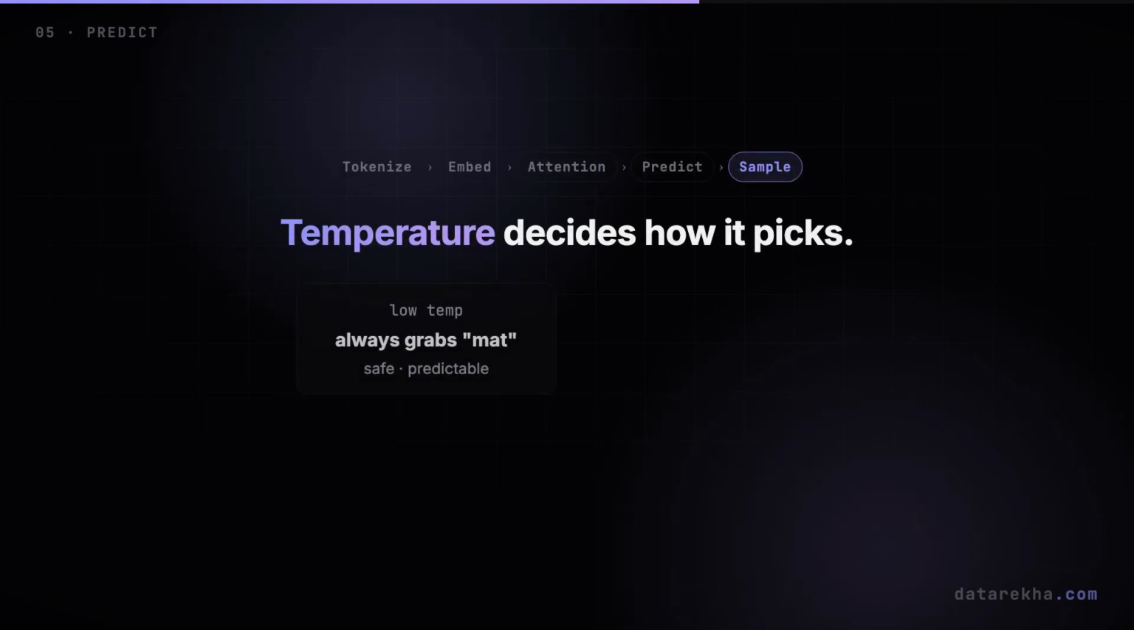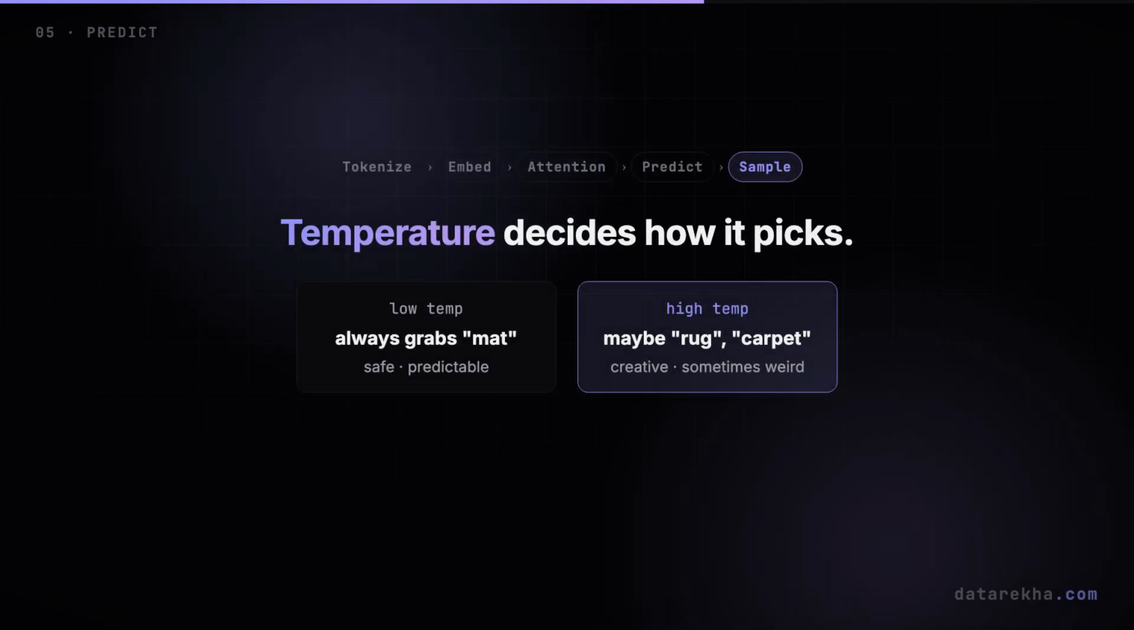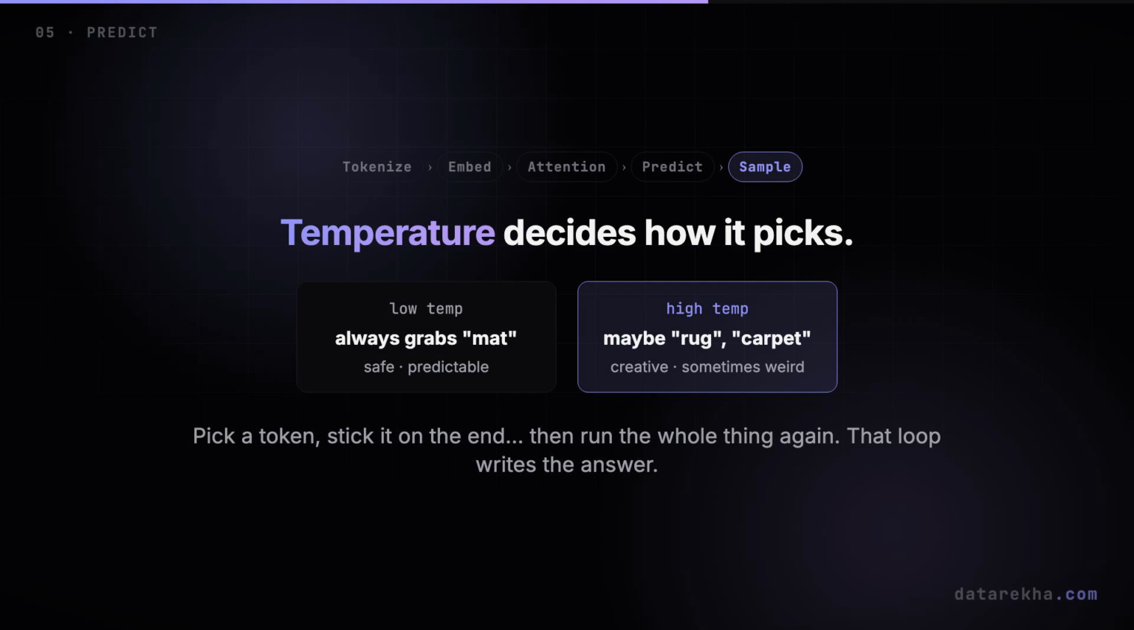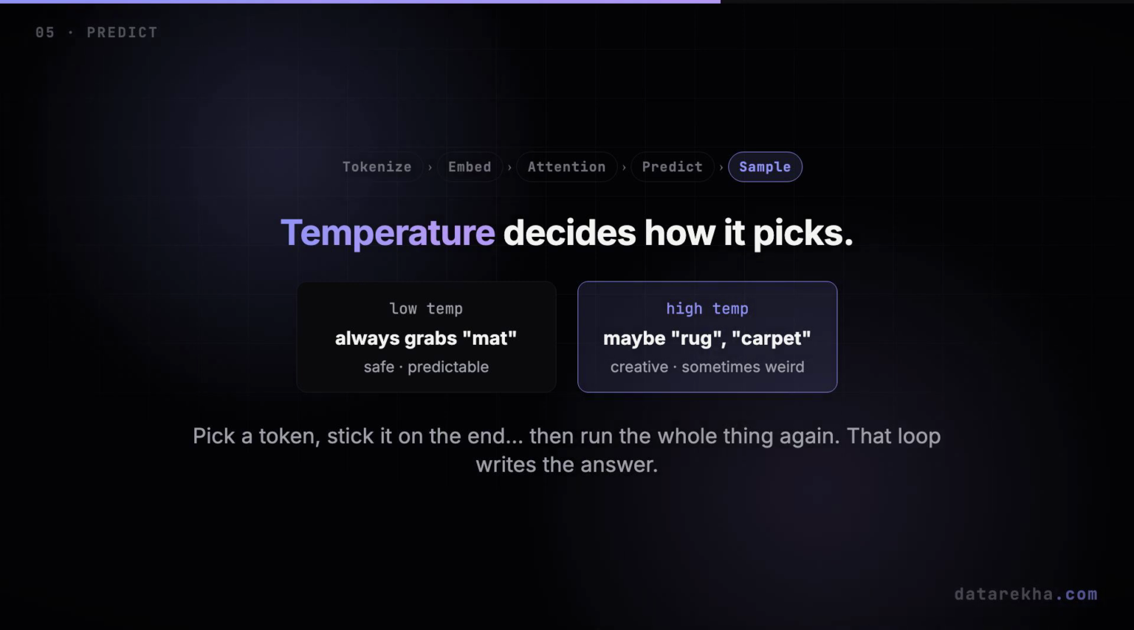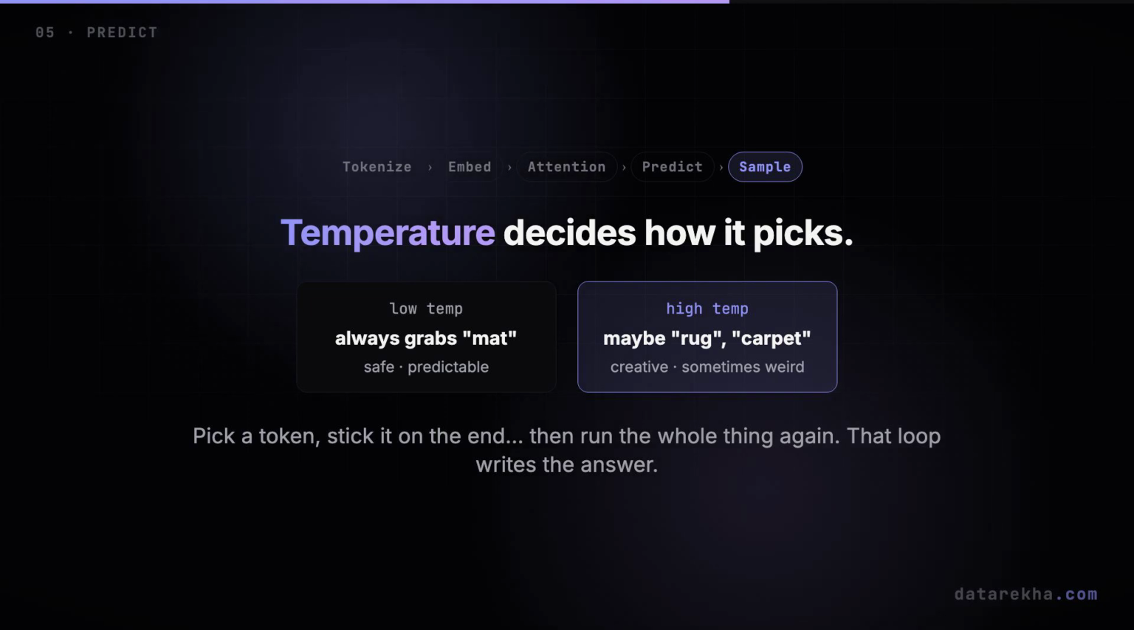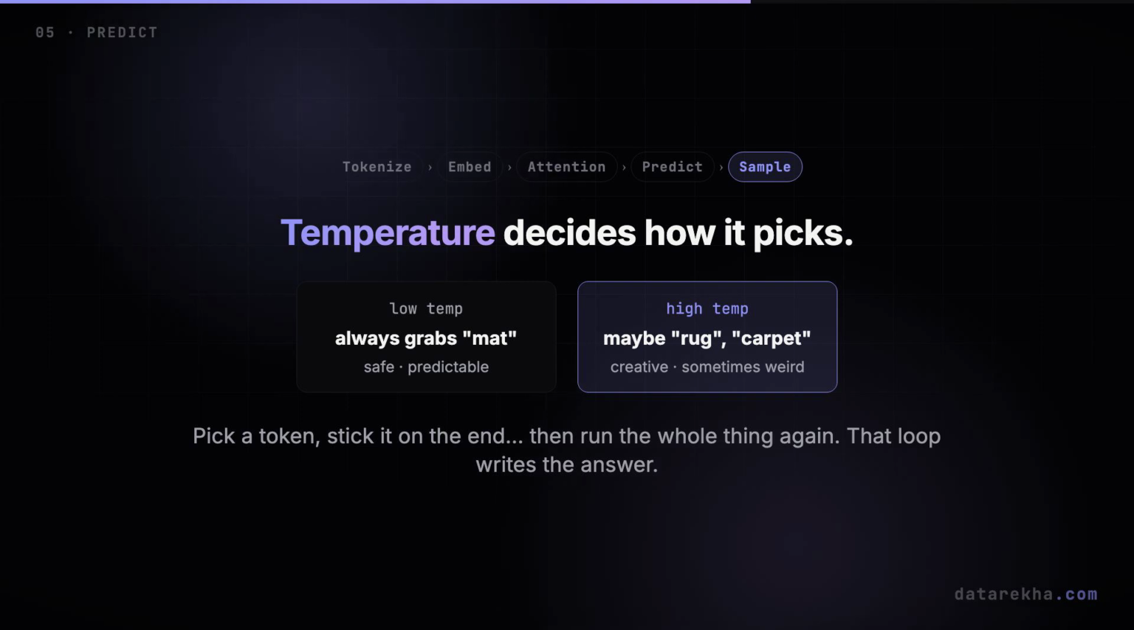How it chooses is controlled by a dial called temperature. Turn it low, and the model almost always grabs the top option, safe and predictable. Turn it high, and it takes more chances, creative, sometimes a little weird. It picks a token, sticks it on the end of your sentence, and then runs this entire process again to choose the next one. Word by word, that loop writes the whole answer.